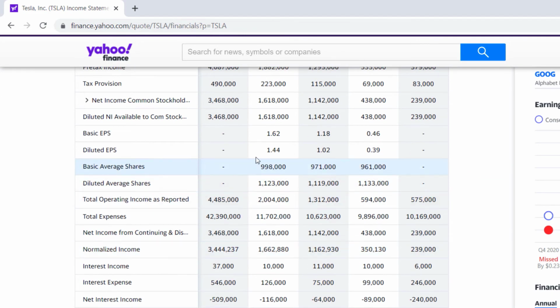So if we look at that earnings per share, nothing changed looking back 4 quarters. There were no changes. But here we had a change with some dilution because Tesla issued some shares, right? They issued shares of stock, and that brings that number down a little bit. And they keep issuing shares of stock, and that keeps bringing down that earnings per share because it's diluting it for the current shareholders. But if you bought shares right now, you'd be getting that earnings per share of 1.62.